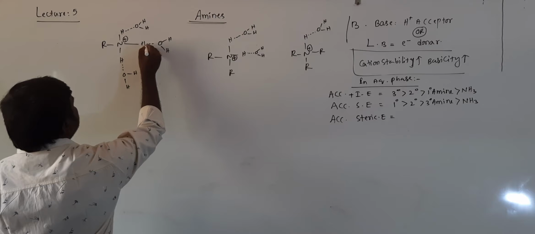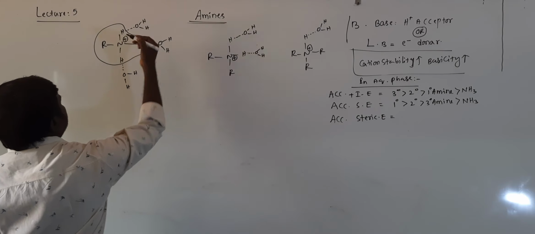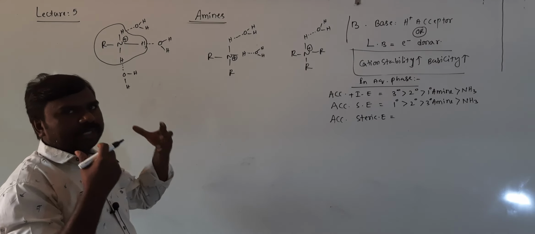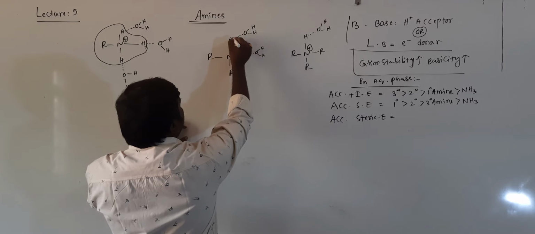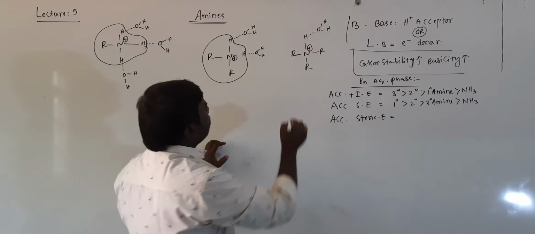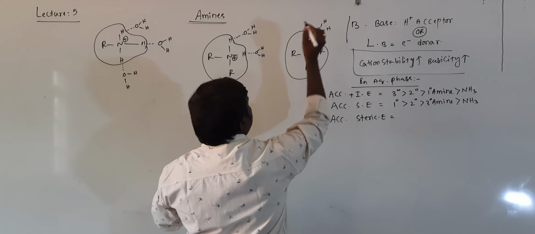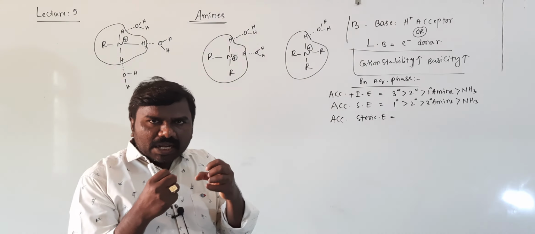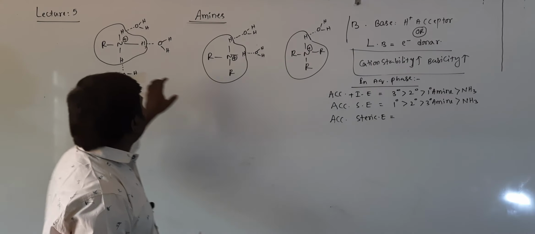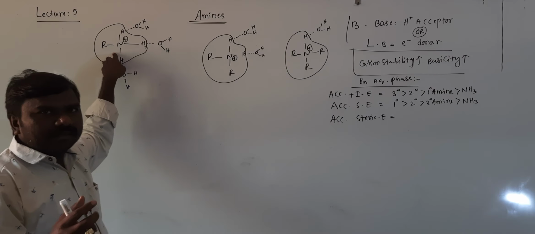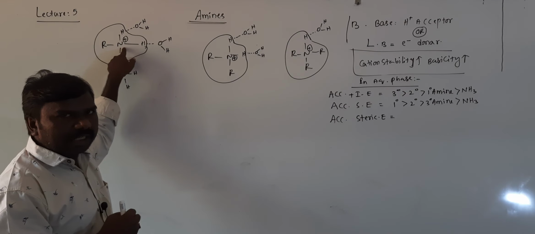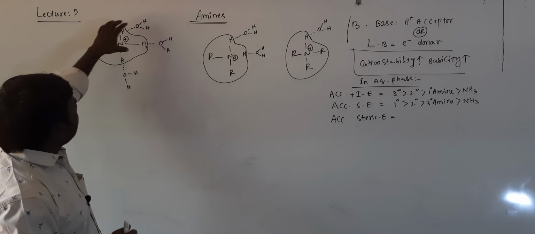This is the cation formed by the primary amine, by accepting a proton, then acting as a base. So this is the cation formed by which one? Secondary amine. This is the cation formed by the tertiary amine. Tertiary amine can accept a proton, then act as a base. After that, a cation will be formed. Primary amine can act as a base by accepting a proton. After that, a cation will be formed. Getting? Right. This cation is more stable.